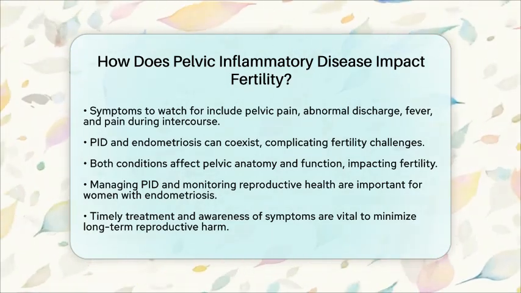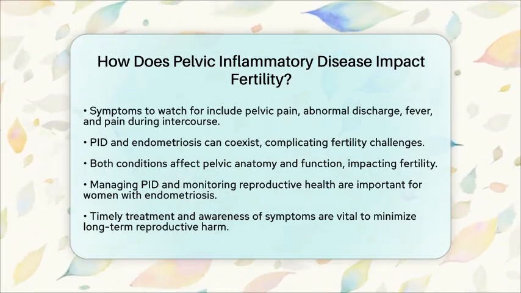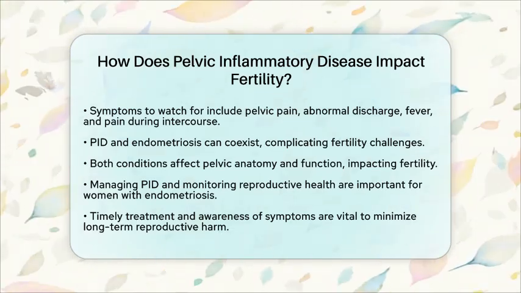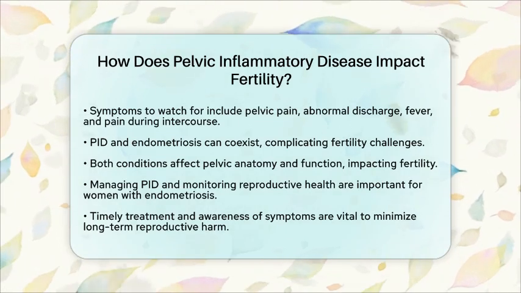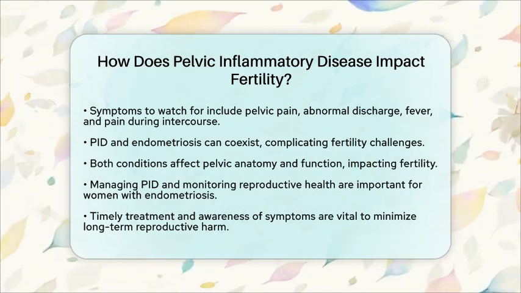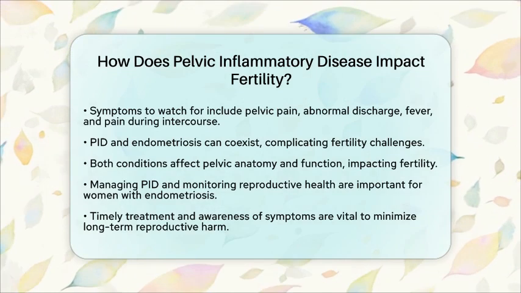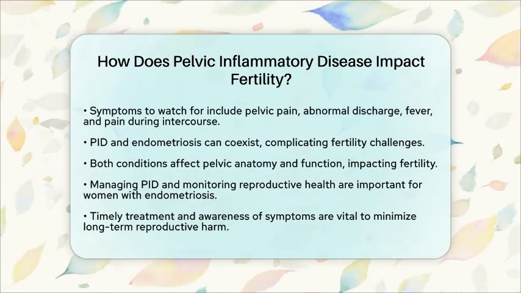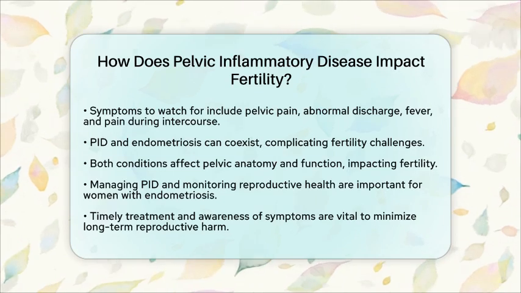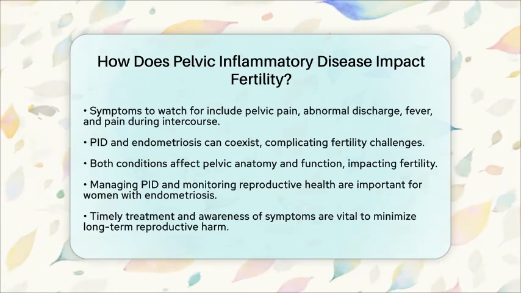In summary, PID impacts fertility by damaging reproductive organs, particularly the fallopian tubes, which leads to increased risks of infertility and ectopic pregnancy. Timely treatment and awareness of symptoms are key to minimizing long-term reproductive harm. Always consult healthcare professionals for personalized medical advice and treatment options.